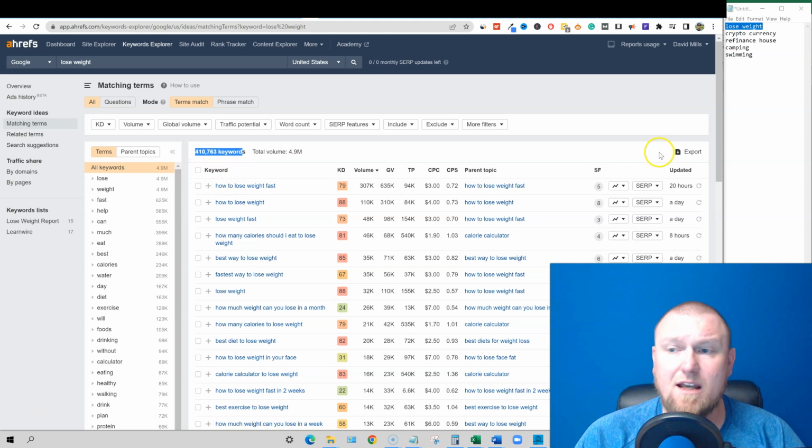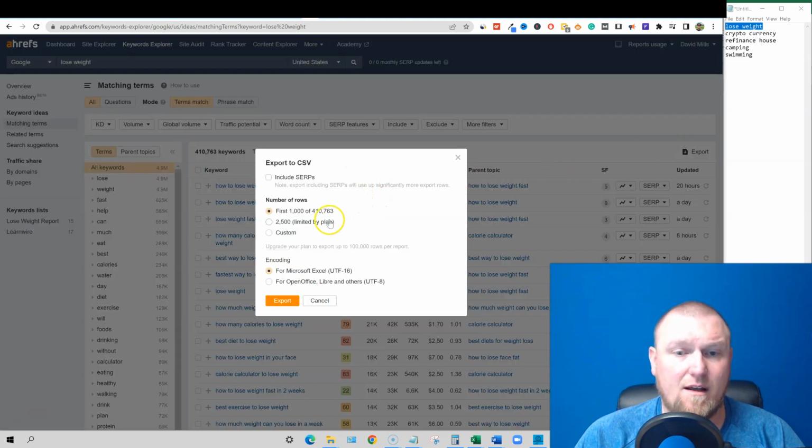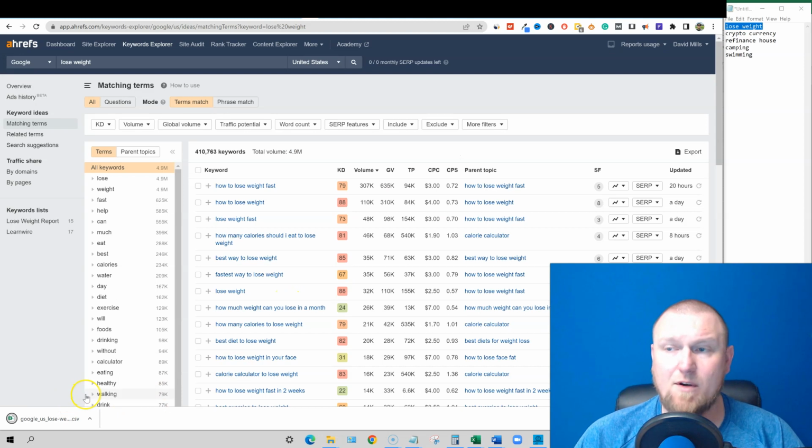take the 410,000 keywords, and let's just say we are going to push the export button. Let's download just the first 1,000 terms, just for the broad keyword, and push export. Okay, and it's exporting. I'm going to show you what we're going to do. We're going to take an average of this right here.